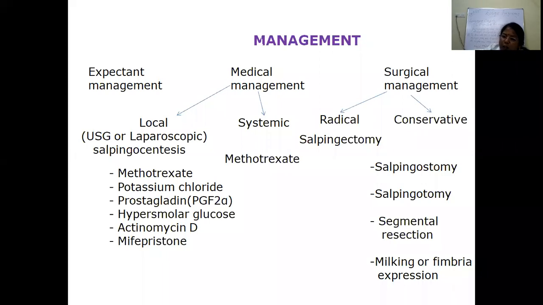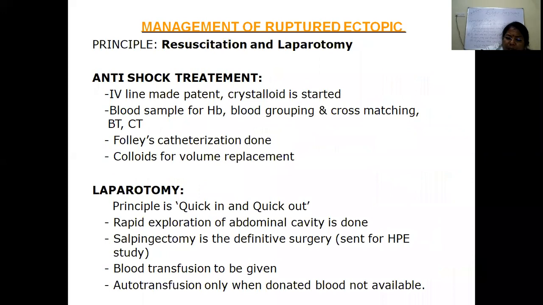Salpingostomy, salpingotomy, segmental resection, milking or fimbrial expansion. Usually this will be done very rarely. So how do you manage the ruptured ectopic pregnancy?